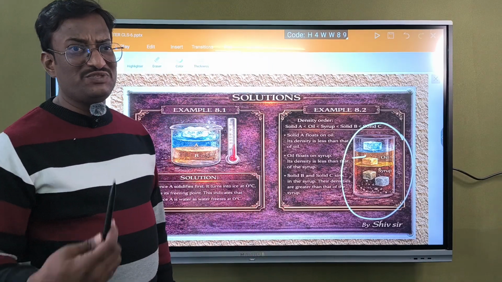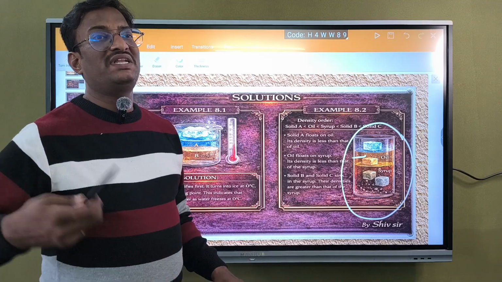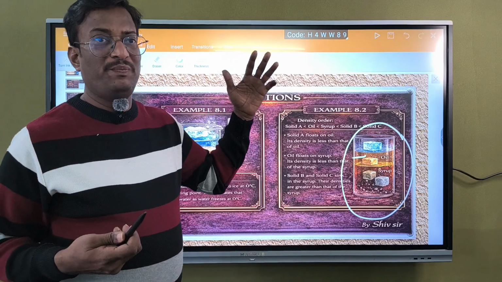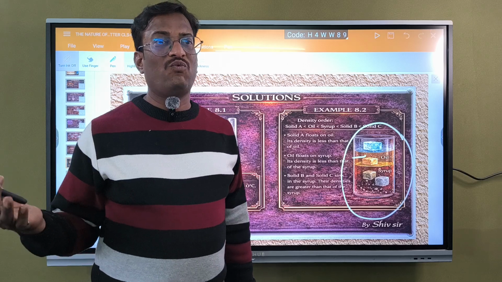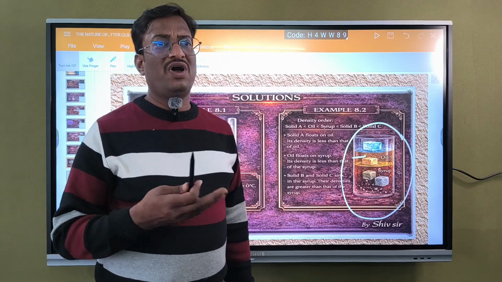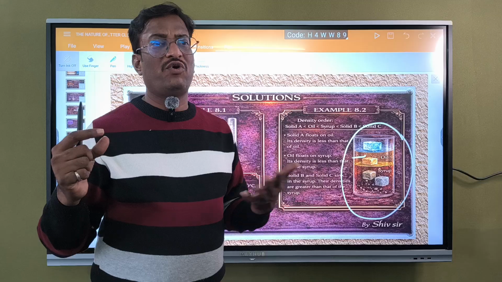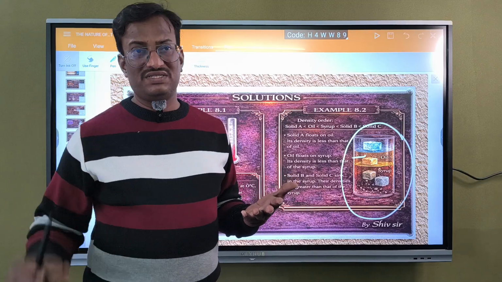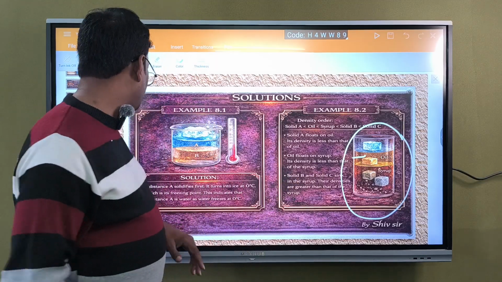If density is more, it will sink. If density is less, it will float. The best example is if you take a leaf and a stone in water, the leaf will float and the stone will sink. That depends upon the density.